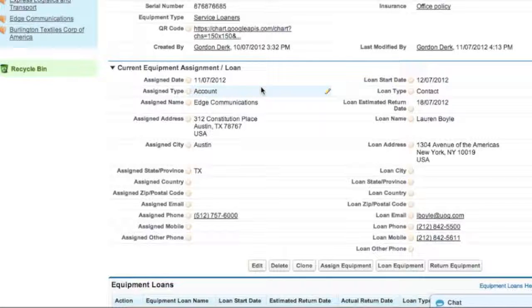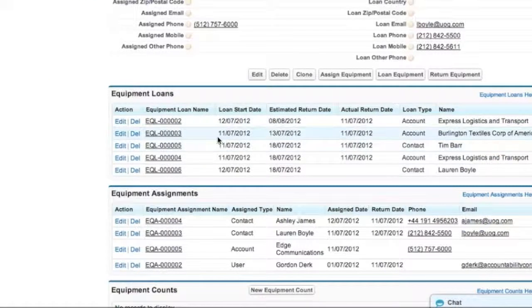When we're tracking a piece of equipment, there are two key individuals or organizations that are assigned to every piece of equipment. One is what we call the assigned, in this case an account. So this person is responsible for this piece of equipment. It's actually in their control. The loan is where we're going to find that piece of equipment, probably on a temporary basis. You can see that we keep a historical record of all loans, including the loan start date, estimated return date, and actual return date, and who it was loaned to, as well as assignment changes, so we can see who has had this particular piece of equipment over time.